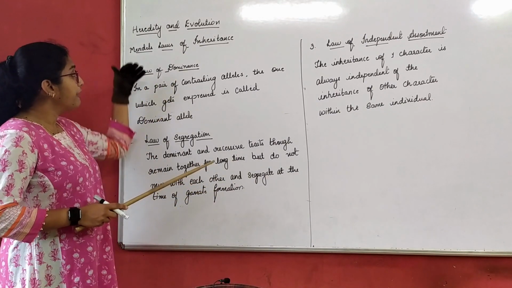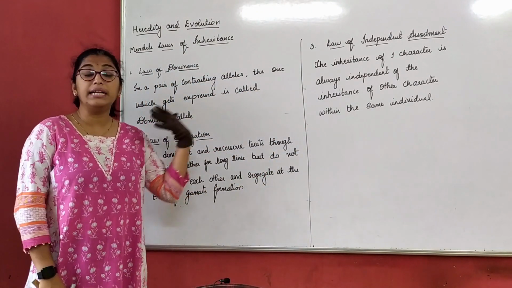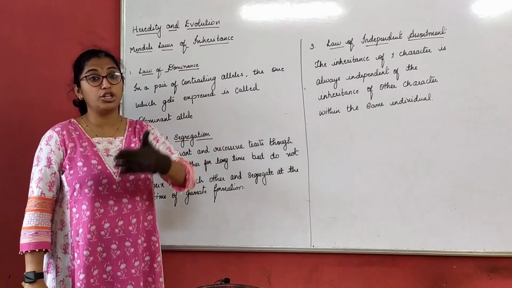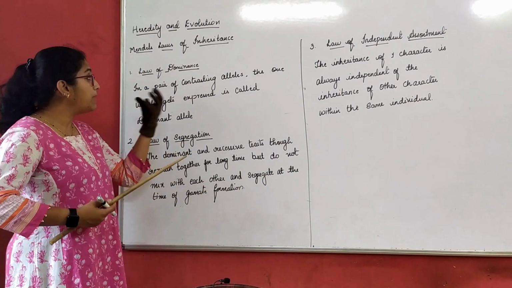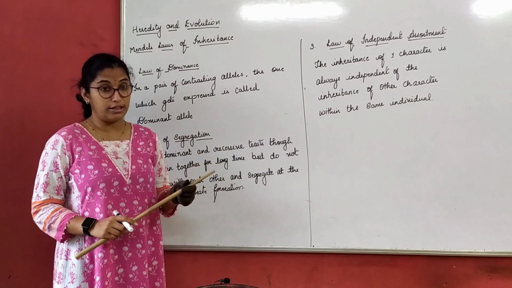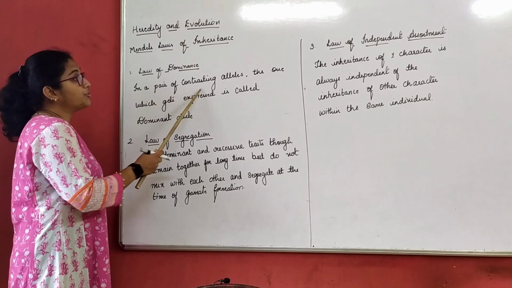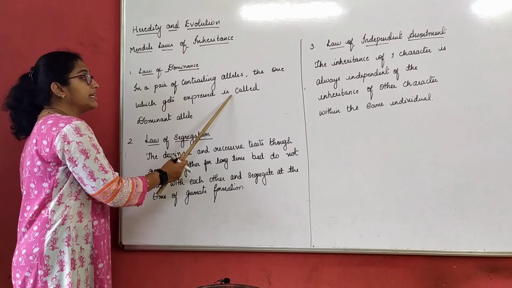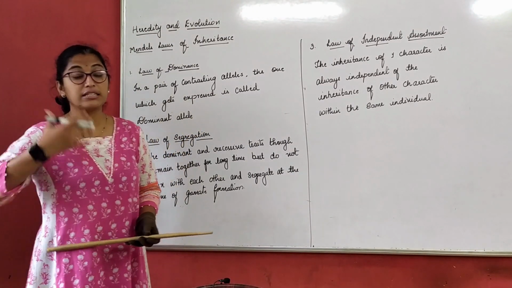Law of dominance. We have actually applied all these three laws in monohybrid and dihybrid cross, right? Where we went from one generation to another when we got the offspring, but we did not spell out or term that as a particular law. Law of dominance tells us that in a pair of contrasting alleles, the one which gets expressed is called the dominant allele. We all know that. So that we discussed in the beginning, right?